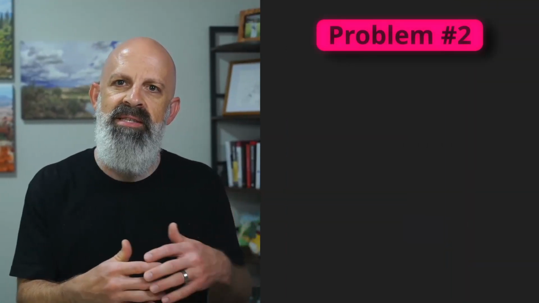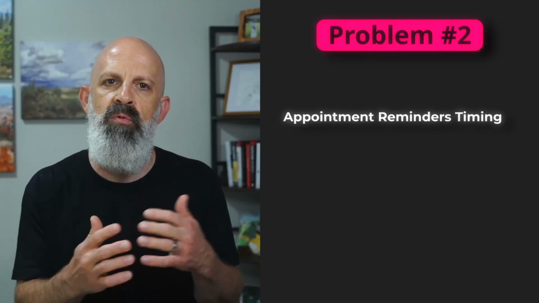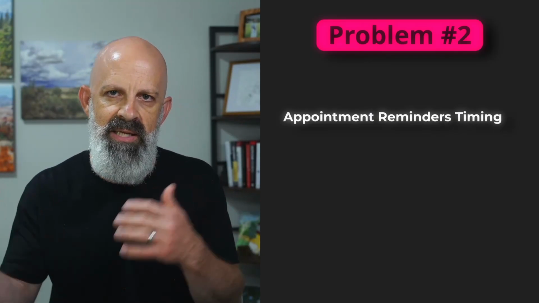The second problem is that if you have appointments with a reminders workflow, there's a decent chance you're sending out those reminders outside of when people would expect to get them, and if you're doing that, you're annoying those people. Specifically, here's the issue. Let's say you have an appointment with a lead or a customer that's set for 8 a.m. If the workflow is designed to send a reminder 3 hours prior and then 1 hour prior, this means that those reminders are going to be sent at 5 a.m. and 7 a.m. Definitely not ideal. Luckily, this problem and the other is easy to fix.